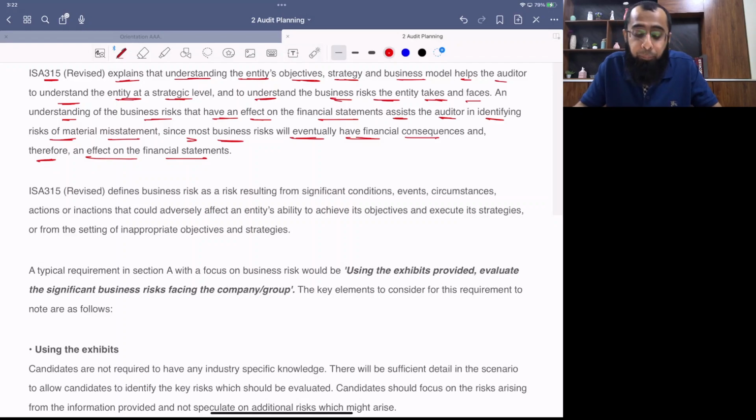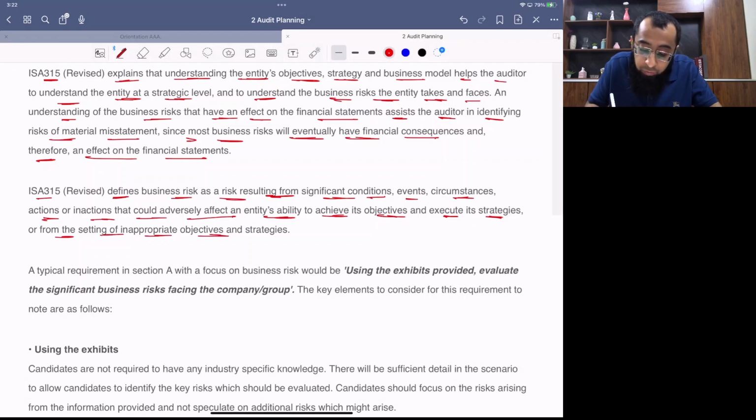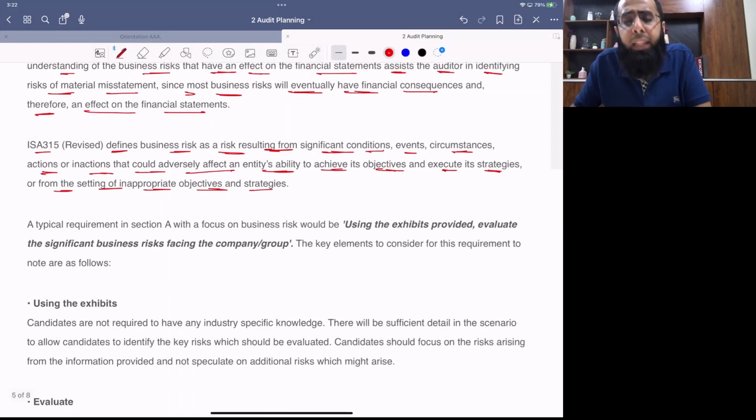examiner drafted document. ISA 315 defines business risk as a risk resulting from significant conditions, events, circumstances, actions, or inaction that could affect an entity's ability to achieve its objectives and execute its strategy, or from the setting of inappropriate objectives and strategies. So, as we discussed earlier also, business risk is anything which affects the entity's ability to achieve its objectives. Now, what are those objectives? Going concern, profits, cash flows. So anything which is affecting the entity's ability to achieve its objective, to go as going concern, to earn profits, to generate cash flows, that will be regarded as business risk.